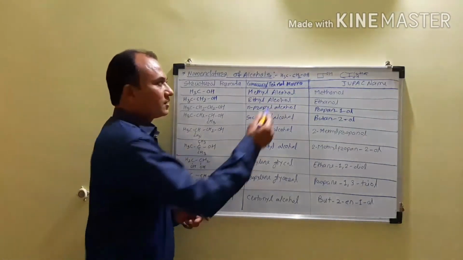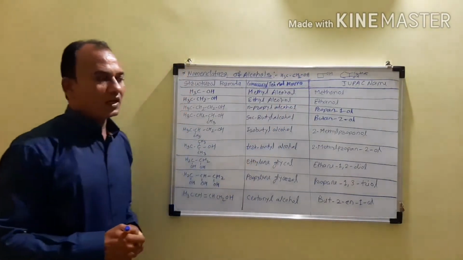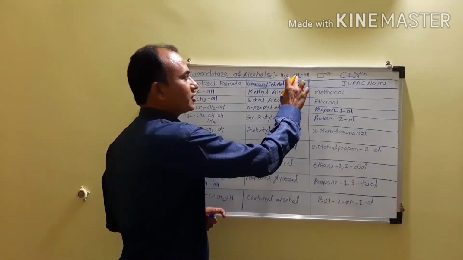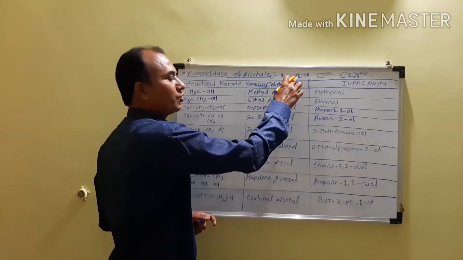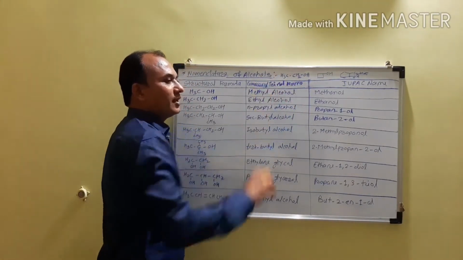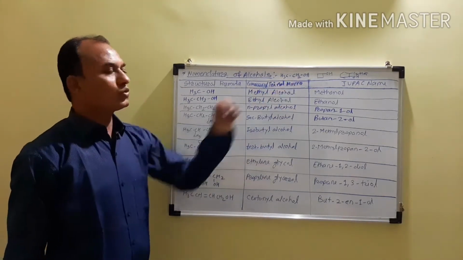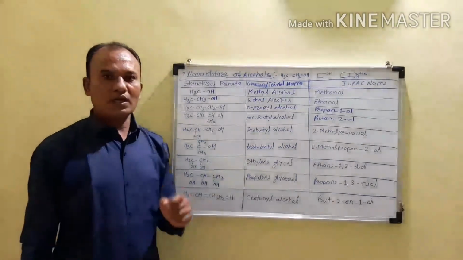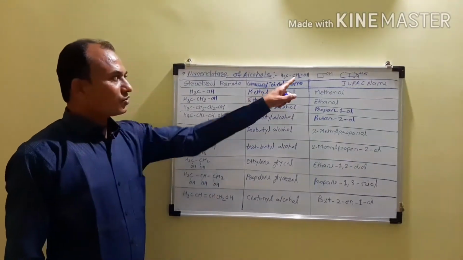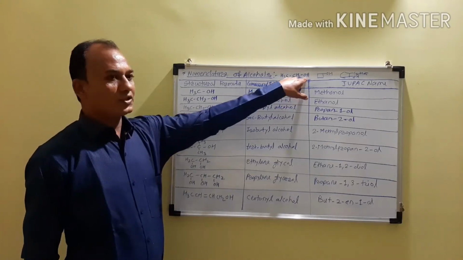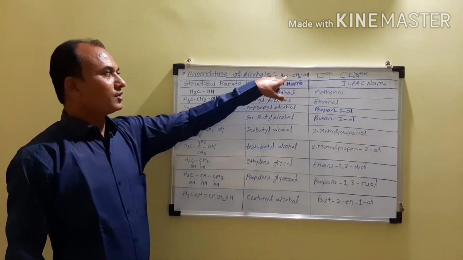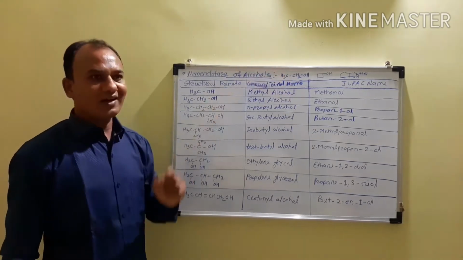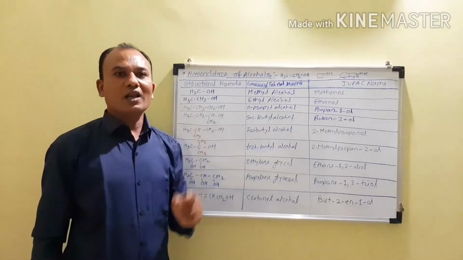For example, CH3CH2OH. In that case, it is the derivative of methanol. What is the formula of methanol? CH3OH. If we replace one of the hydrogens from the CH3 by the methyl group, then we get this compound CH3CH2OH. Now when we want to give the name according to the carbinol system, first the CH2OH group is considered as the carbinol, and before the carbinol you have to write the name of the alkyl group, and this is according to the alphabetical order.